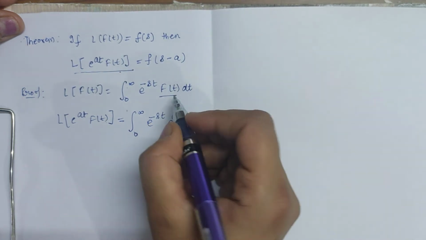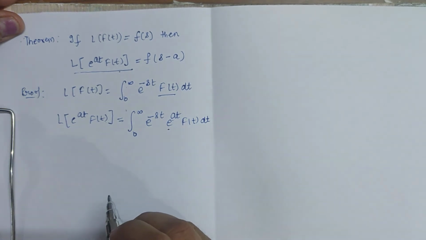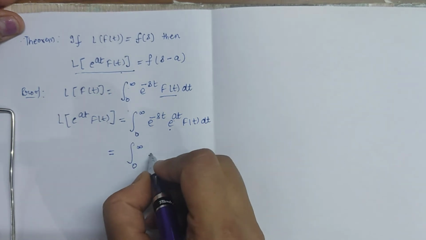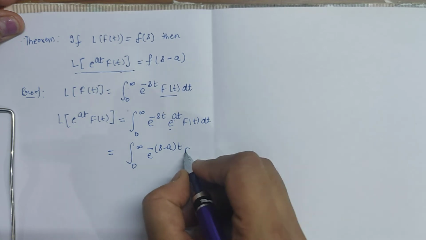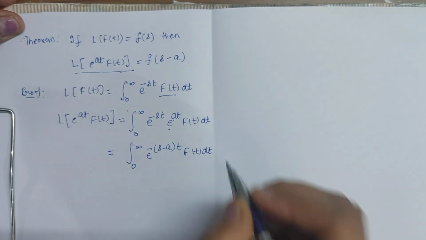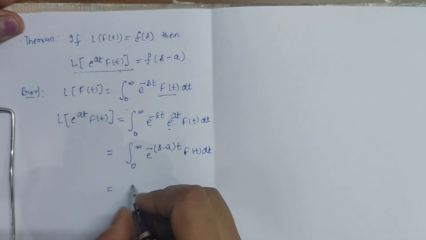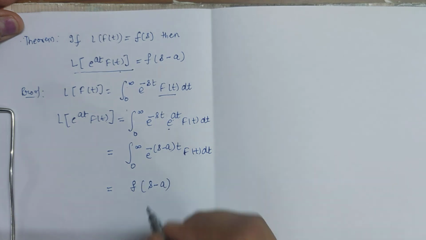This means we replace f(t) with e raised to the power at f(t) as per requirement, which can be written as the integral of e raised to the power minus (s minus a)t f(t) dt, and this is nothing but F(s minus a).